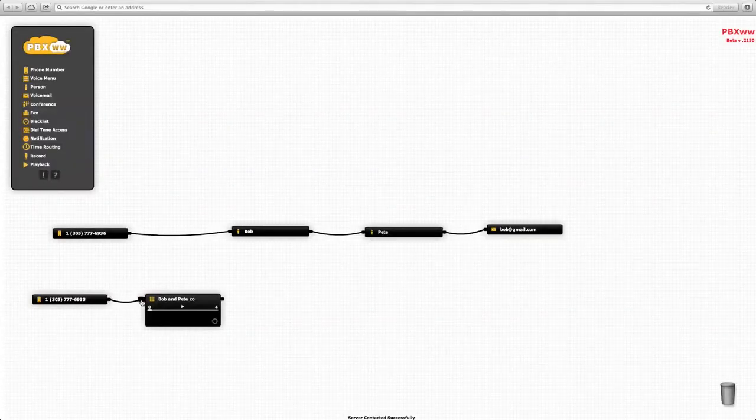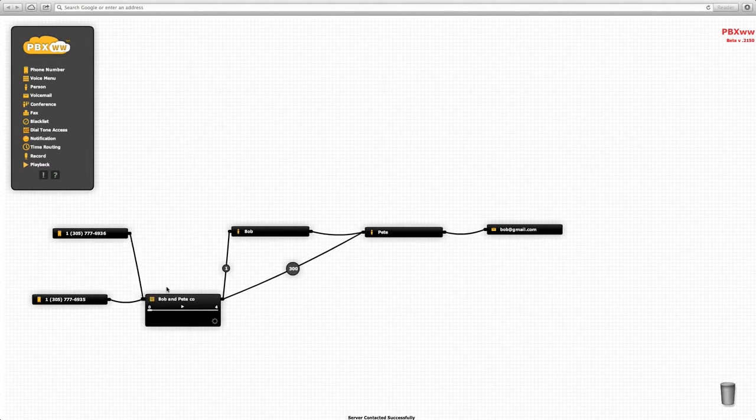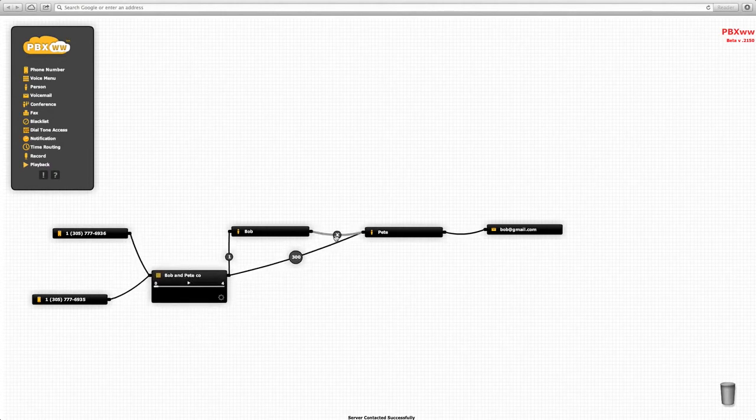Now we connect the voice menu to both Bob and Pete. You'll notice that Bob is extension number 1 and Pete is extension number 2. We can change those extension numbers by clicking on the number, and let's say Pete should be number 300. We enter that number and Pete is now at extension number 300. We can rewire the objects at any time and the call flow will be updated immediately. So you click on the cable and then you move the cables from one object to another.